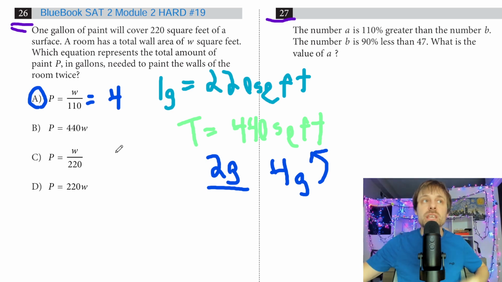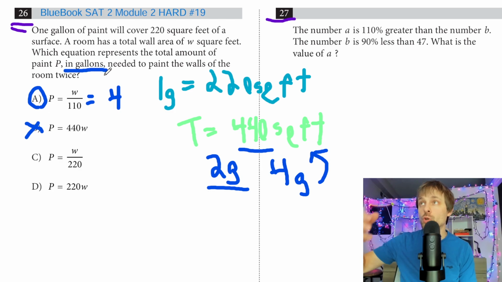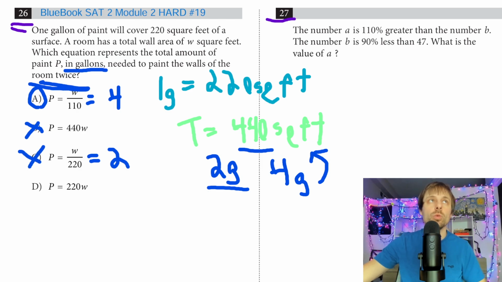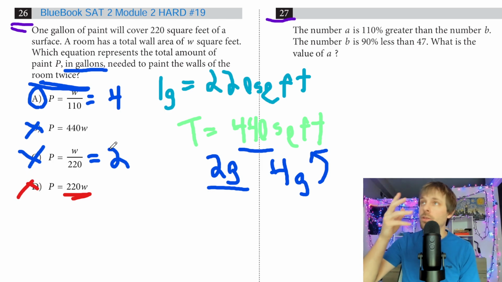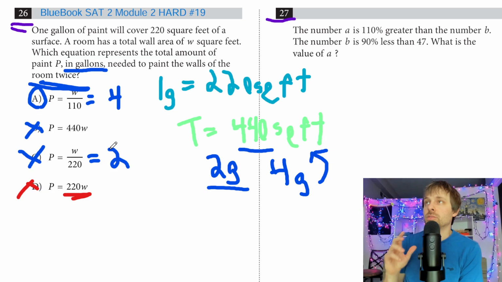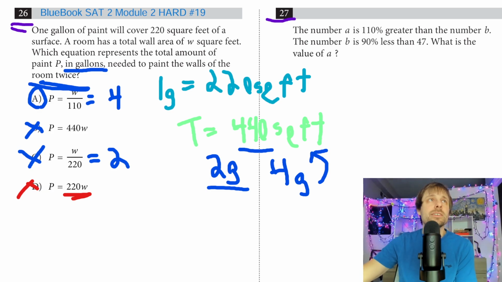Let's try B. B would be 440 times W. W is 440, so that's going to be a massive number. Our units for P are gallons here, so we're looking for an answer that's like 2 or 4. In C, P is equal to W over 440, so that's going to get 2. That's only if we paint our room once. They are painting our room twice, so that's not going to work. And then finally, letter D is also going to be multiplied, so it's not going to work. So A for this one. I make up numbers like I did that are multiples of the numbers you're already working with. That one was pretty easy.